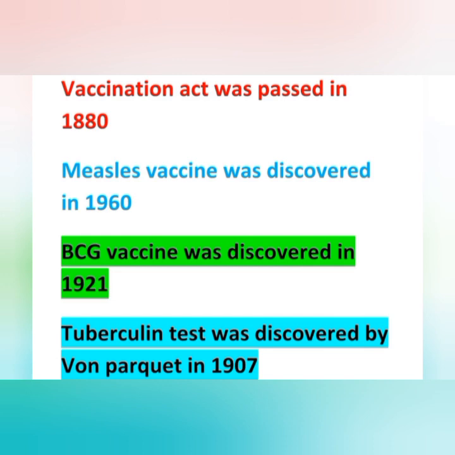And next important point, Vaccination Act was passed in 1880. And next one, measles vaccine was discovered in 1960. And BCG vaccine was discovered in 1921. And tuberculin test was discovered by von Pirquet in 1907.